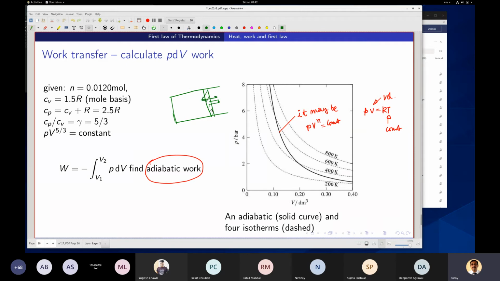Here I have P and V, and of course T. And if it is insulated, that means adiabatic. I have previously told you adiabatic.